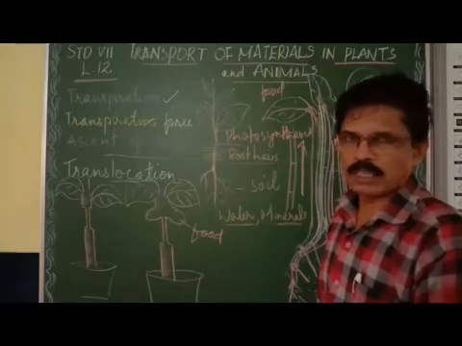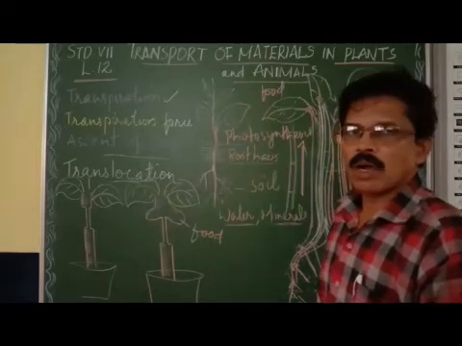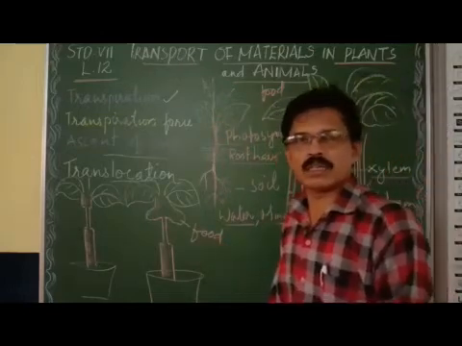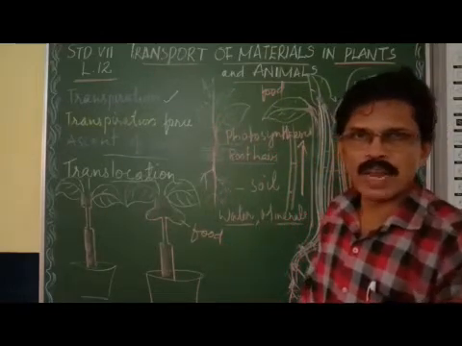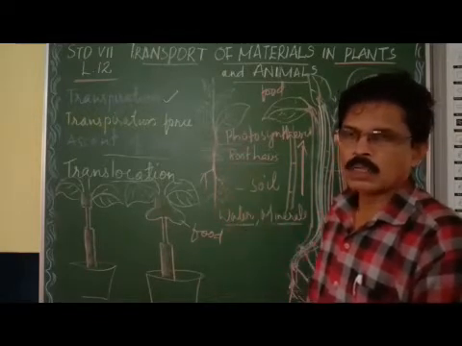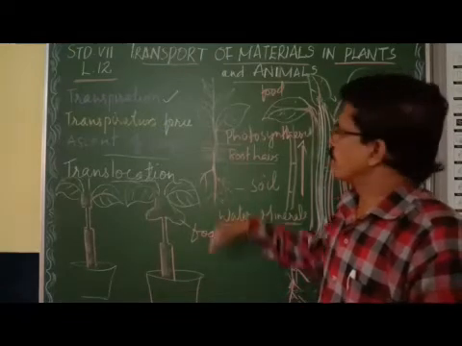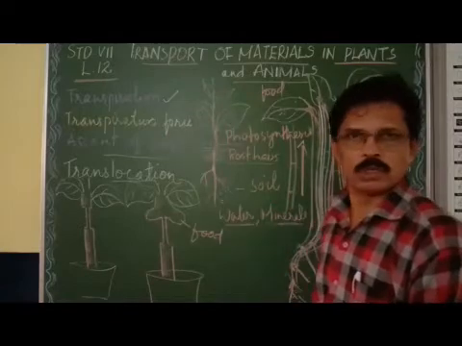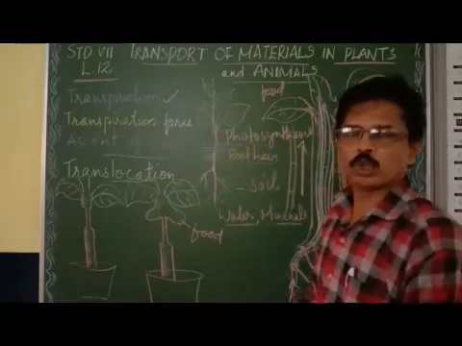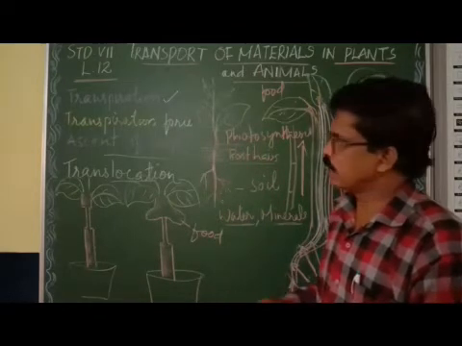But when excess water, the water which is more than the need of the plant, reaches the leaves, the water will be removed out through stomata. You have already studied stomata are tiny pores mainly present on the leaves through which water will be lost. This loss of water in the form of water vapor through stomata is called transpiration. Everybody knows it, clearly you have studied it.